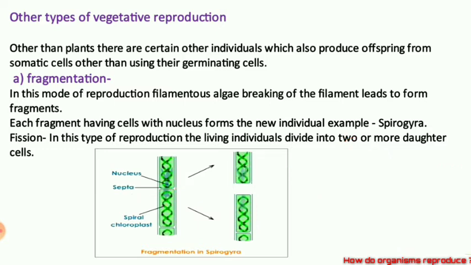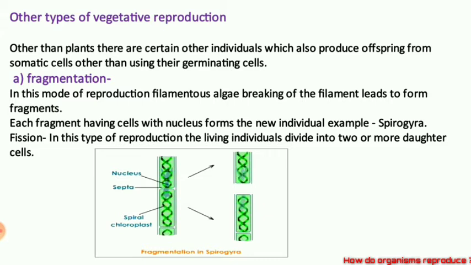So you are taking down the notes, you are studying and listening very nicely. Thank you for that. And meanwhile, we are also continuing over here. Let us talk about the next one, that is fission. What is fission? In this type of reproduction, an individual divides into two or more daughter cells. In fission, we can take the example of amoeba.